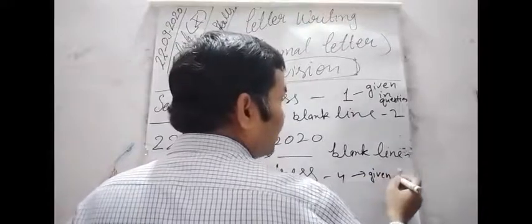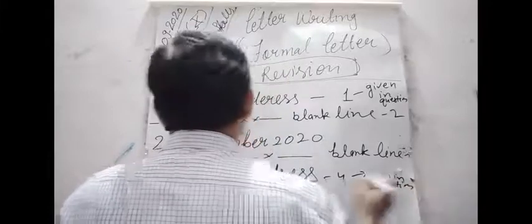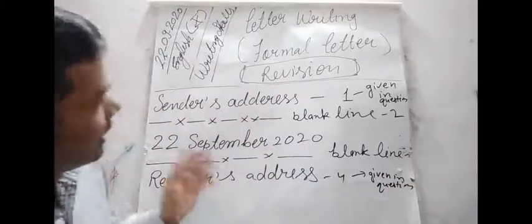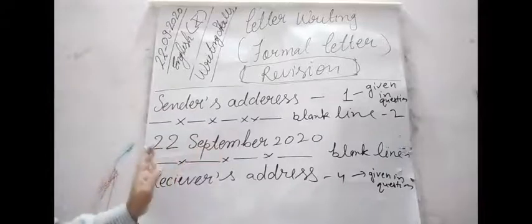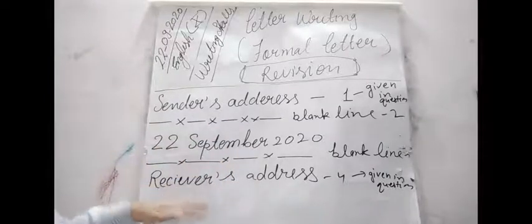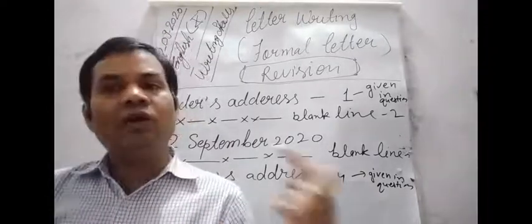Don't write your own address there. So, dear students, first the sender's address, then a blank line, then the date in this format, then again a blank line, then the receiver's address as given in the question.